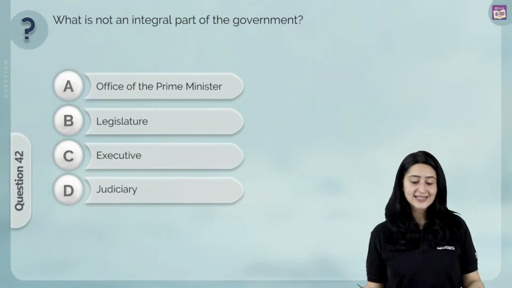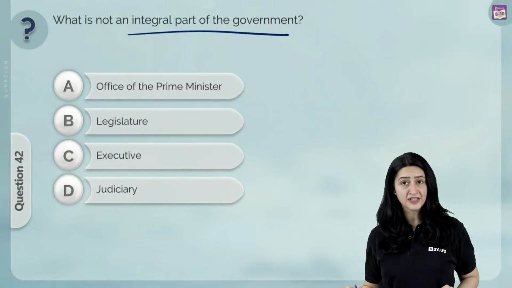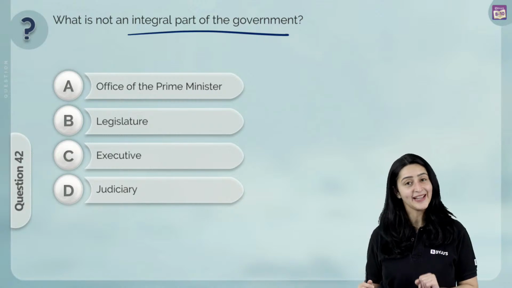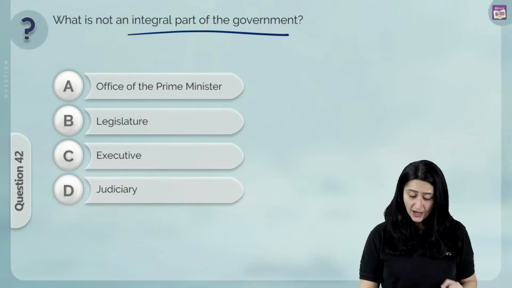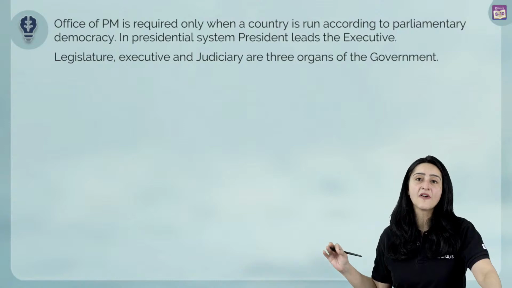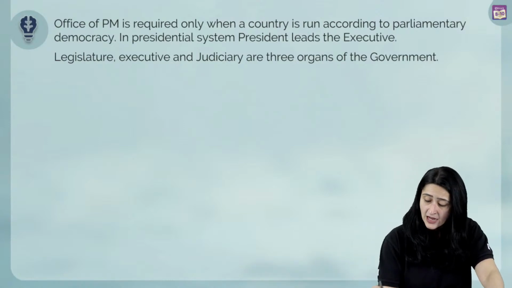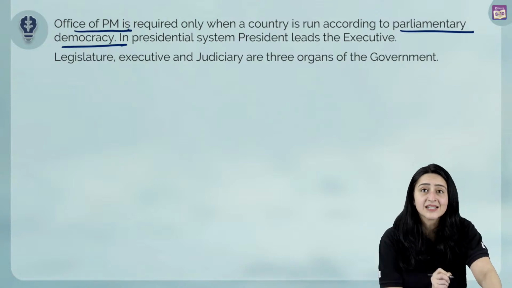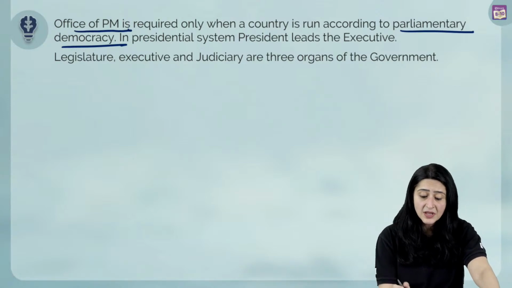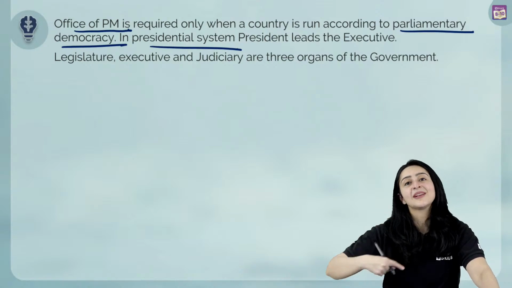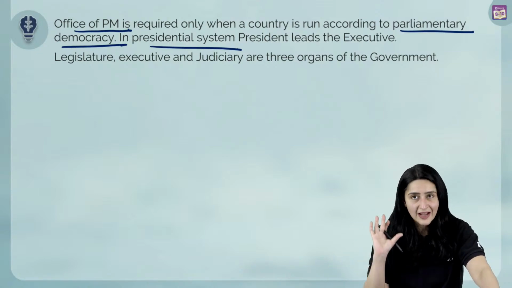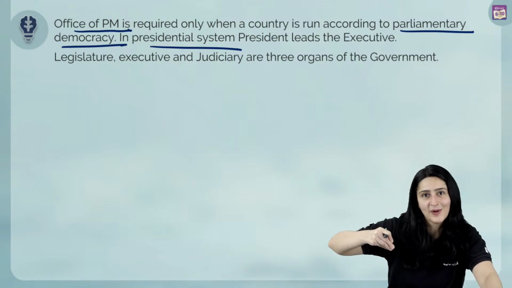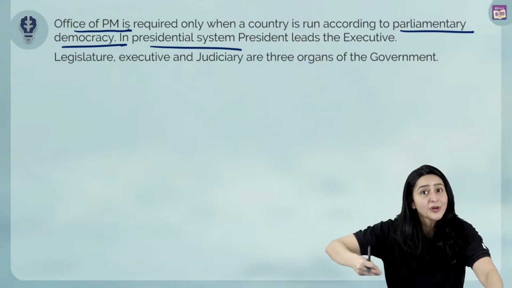What is not an integral part of the government? Is it A, Office of the Prime Minister, B, Legislature, C, Executive, or D, Judiciary? Well, this is a really interesting question because when a country is run according to a parliamentary democracy, the Office of the Prime Minister is required. However, if a country is run on the basis of the presidential system, then the president leads the executive. So we can definitely say that in all cases, what will not be an integral part is naturally the Office of the Prime Minister, because this would be applicable only to the parliamentary system.